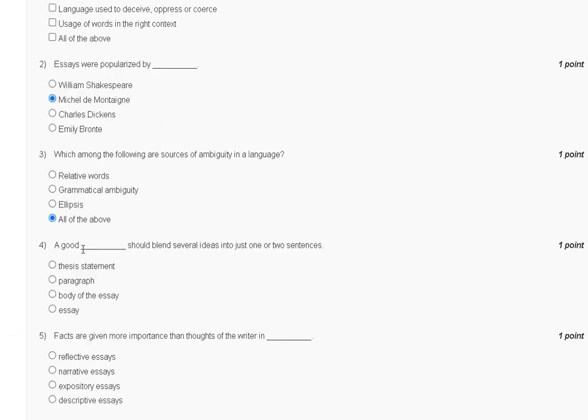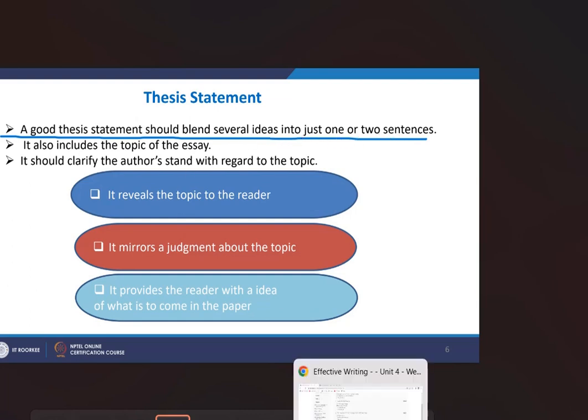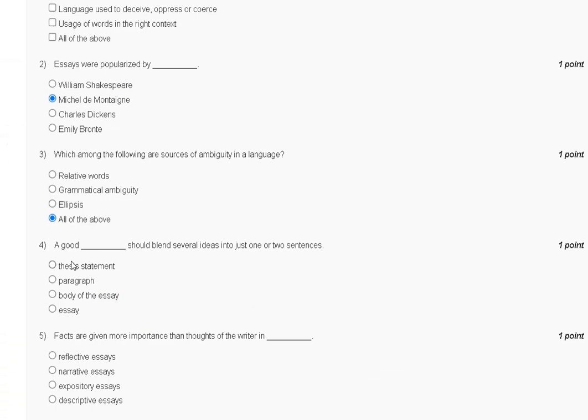Question number 4. A good dash should blend several ideas into just one या two sentences. First, thesis statement. Second, paragraph. Third, body of the essay. Fourth, essay. So the explanation of question number 4 is here. A good thesis statement should blend several ideas into just one or two sentences. So the correct answer to question number 4 is option number A, thesis statement.